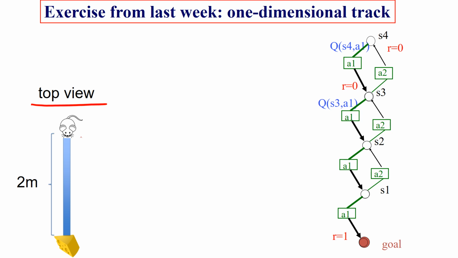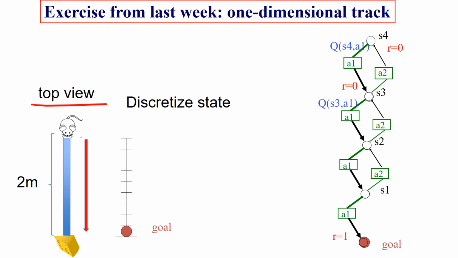So what we can do is we can say, well, in order to apply reinforcement learning, to apply Sarsa, I have to discretize the state. And for example, we can say we have 10 discrete states. That would mean each state represents 20 centimeters if the corridor as a whole is 2 meters. But why 20 centimeters? We could also say, let's make it 10 centimeters. Then we would have 20 states for the same corridor.